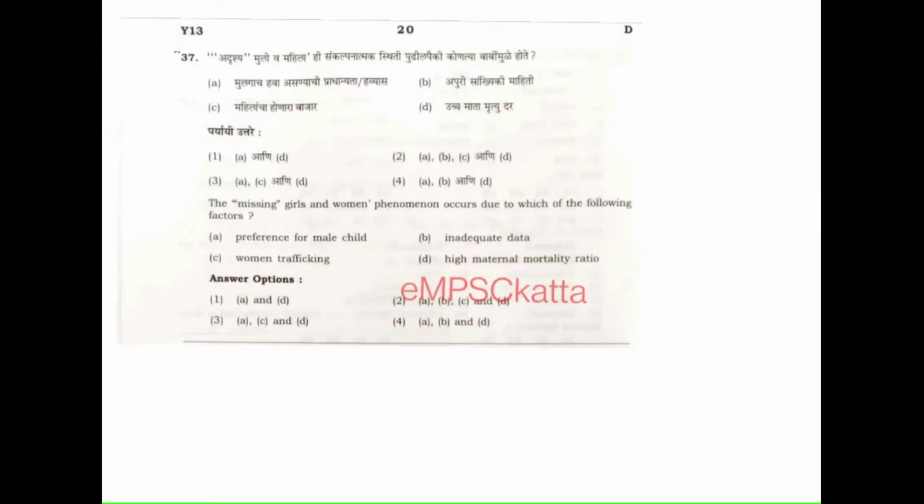So coming to question number 37. This is difficult. This was one of the direct questions. The missing girls and women phenomenon occurs due to which of the following factors? A, preference for male child. B, inadequate data. C, women trafficking. D, high maternal mortality rate ratio. I think I have downloaded this from MPSC Katta, so that is the badge over there. Going back to the question.